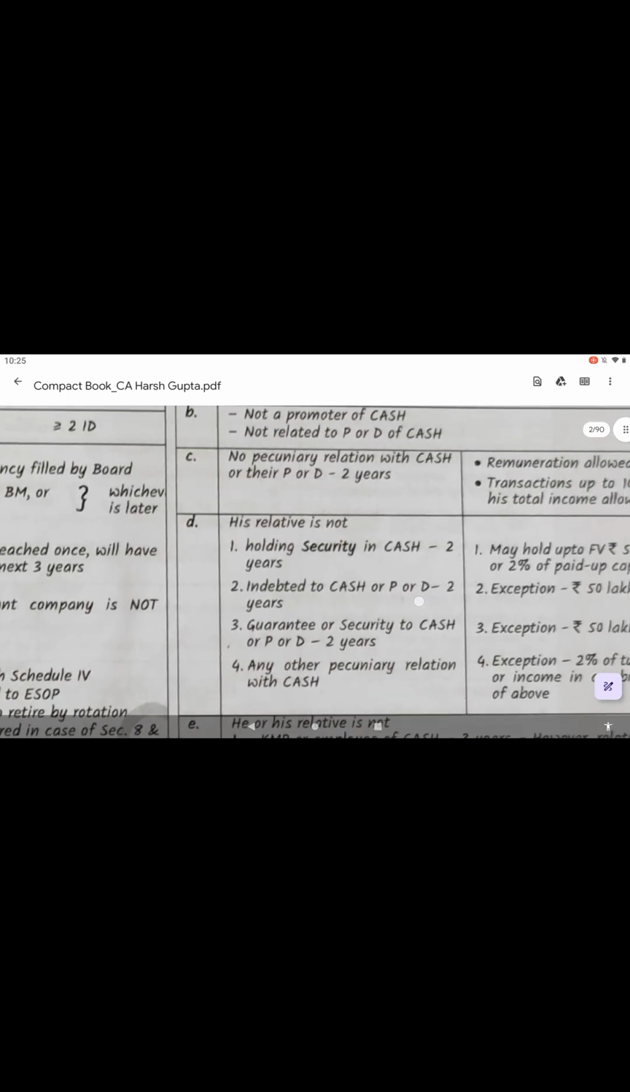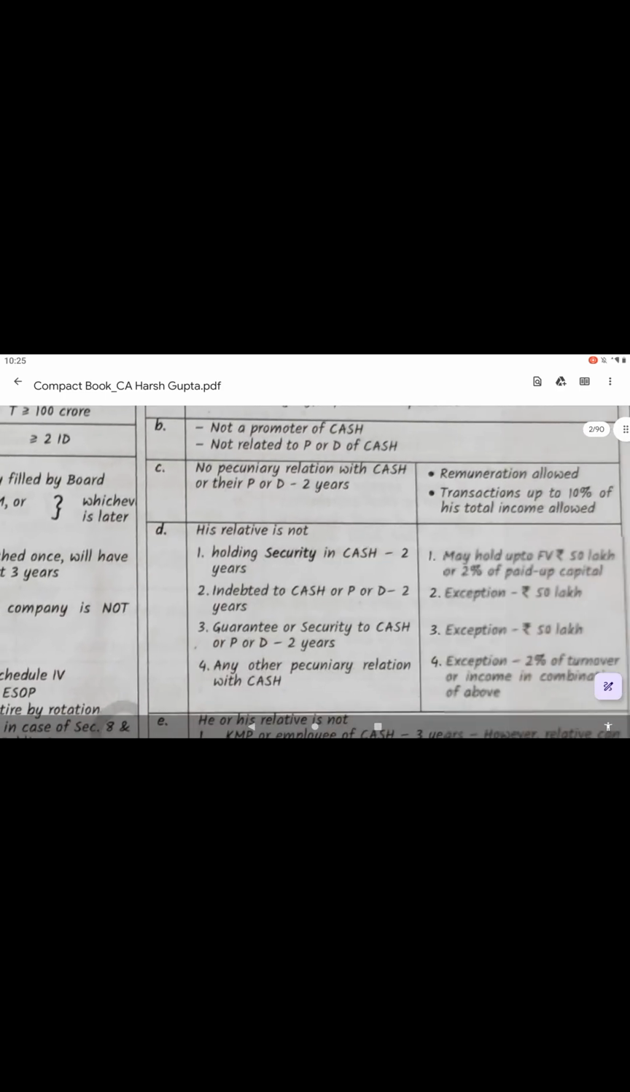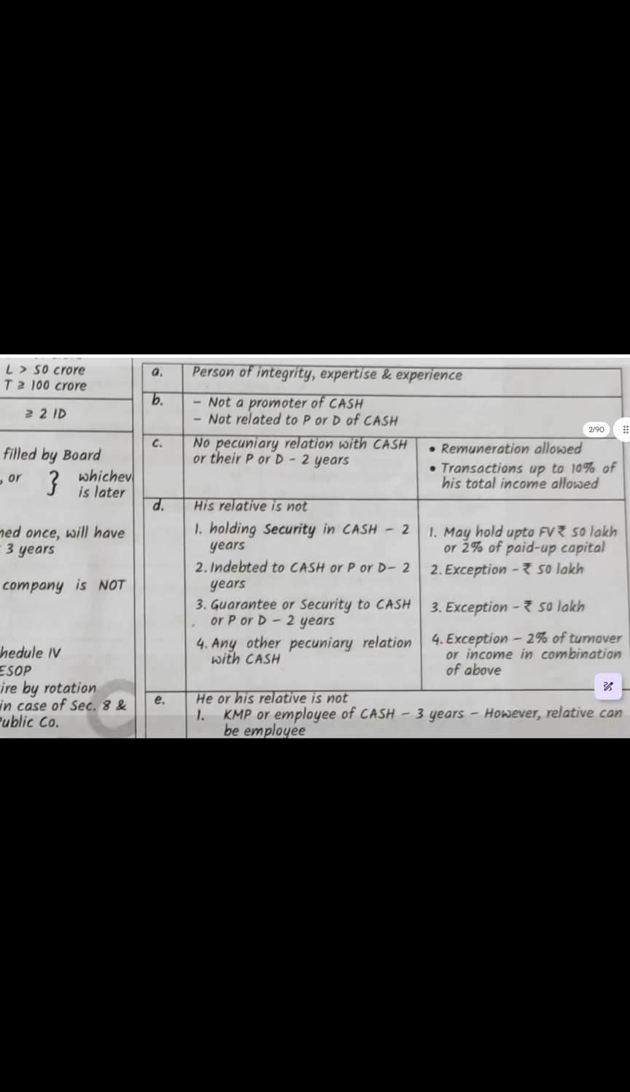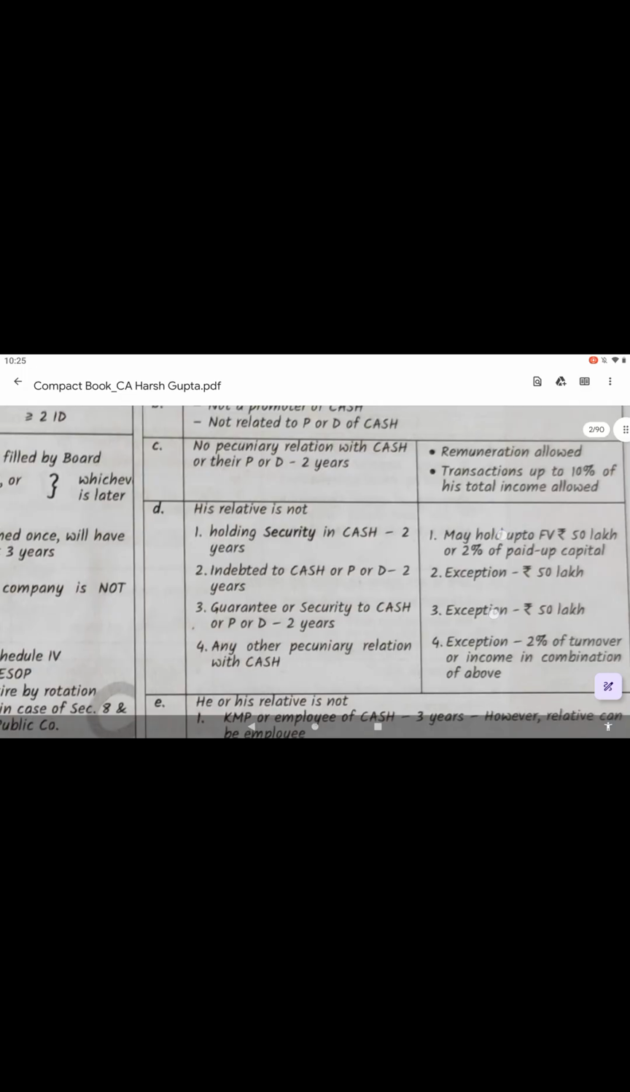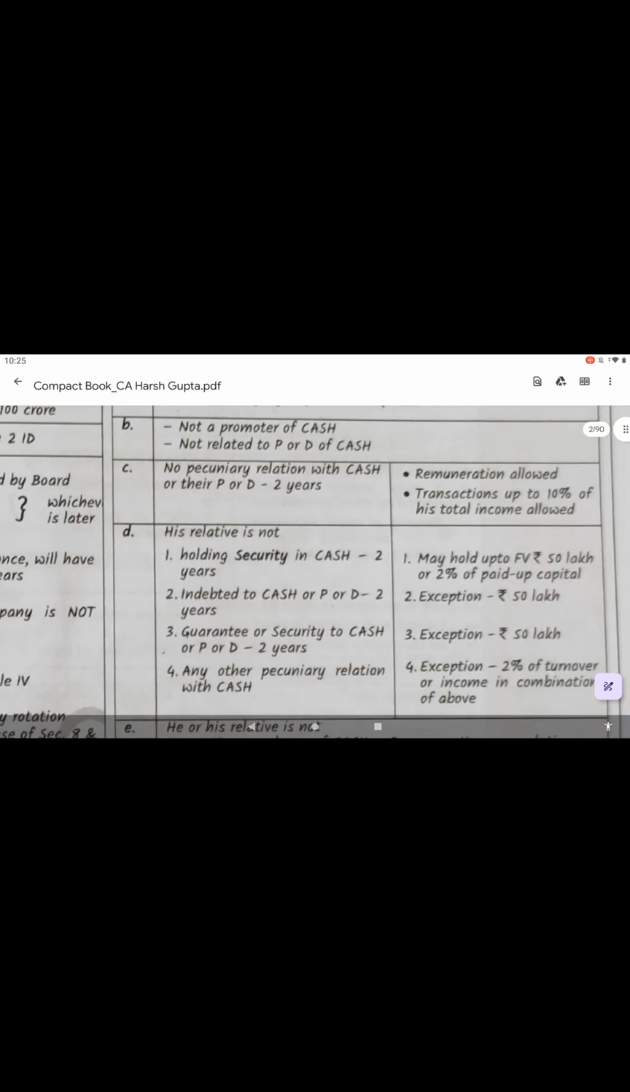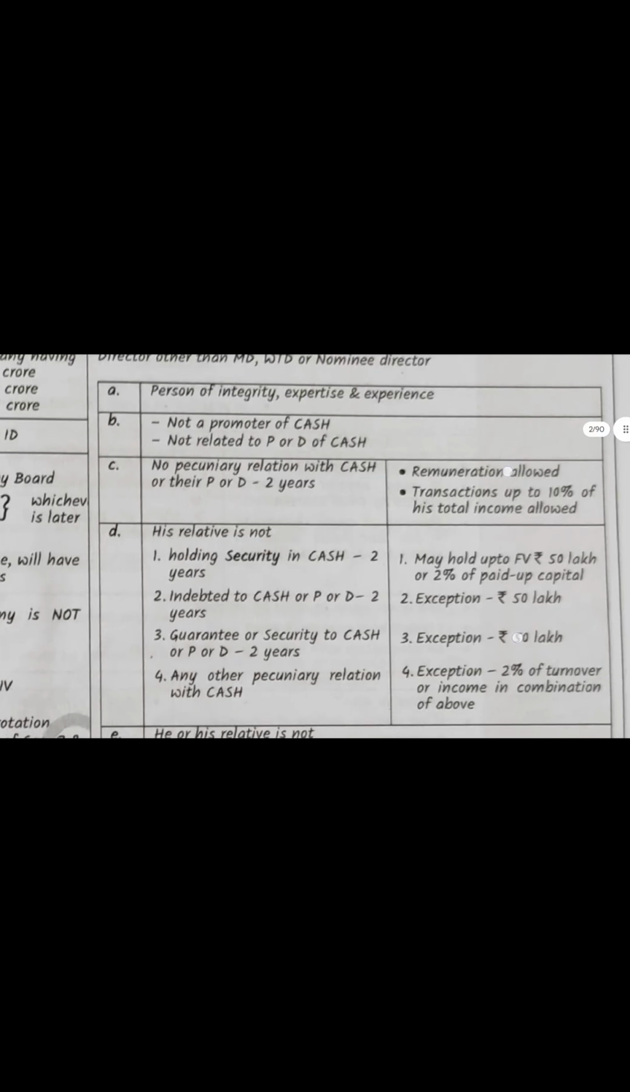Next, not having a pecuniary relationship. We have to remember this 2 years limit, which is very important. For everything there is a 2 years limit only: first, pecuniary relationship; next, holding security, indebtedness, guarantee, 2 years. For everything 2 years. Remember that he should not have had these in the 2 years previous, only after that.